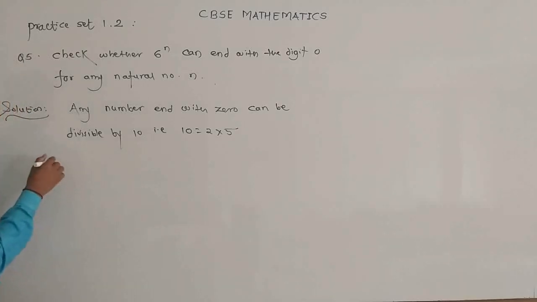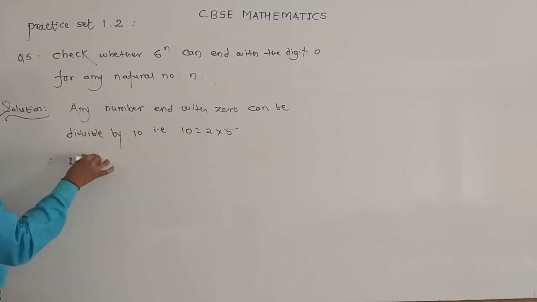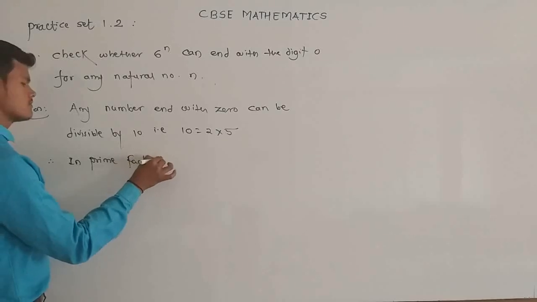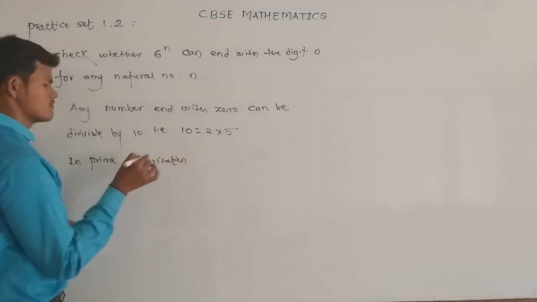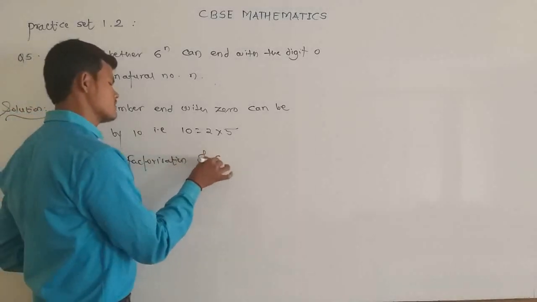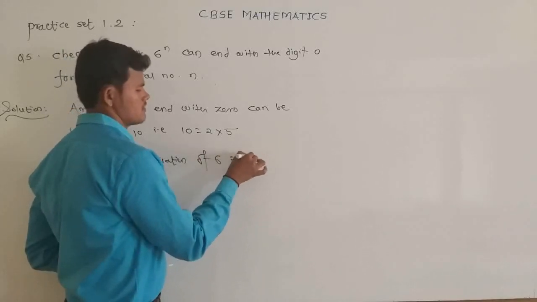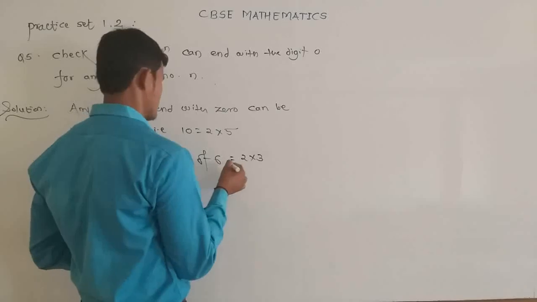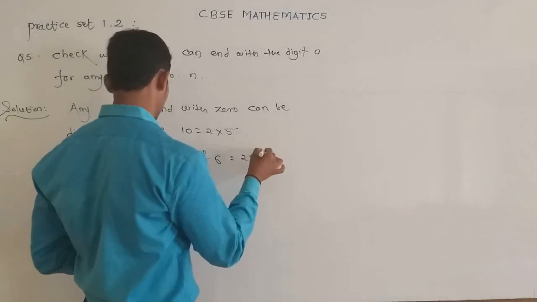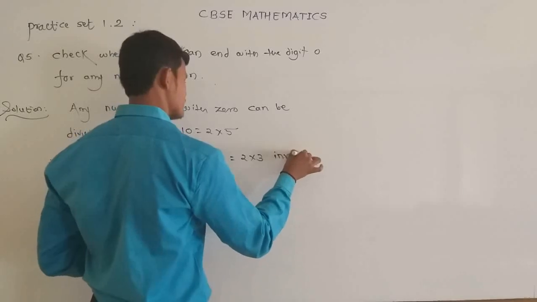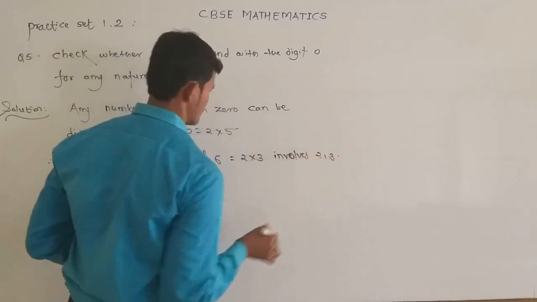So the prime factorization of 6 involves 2 and 3.